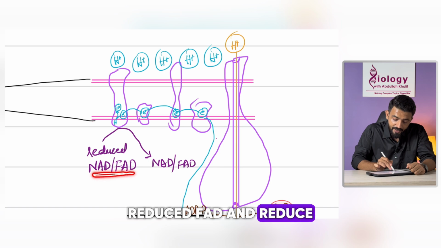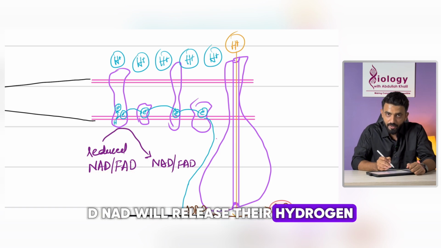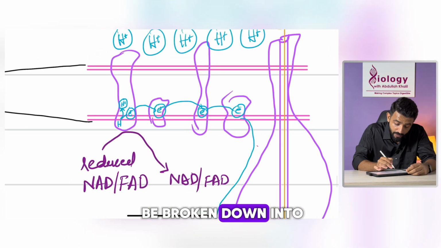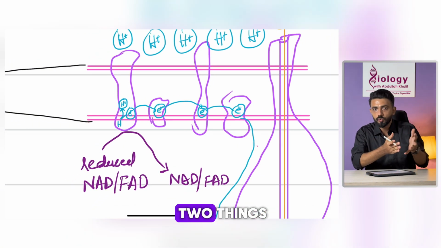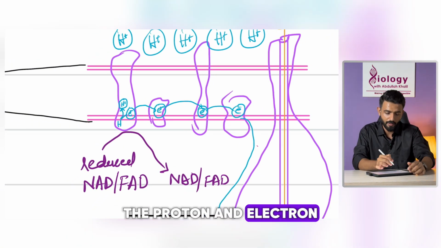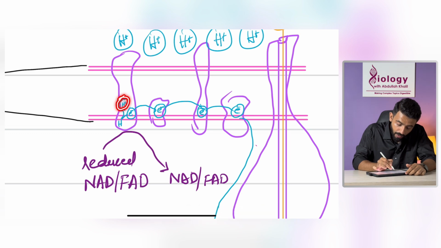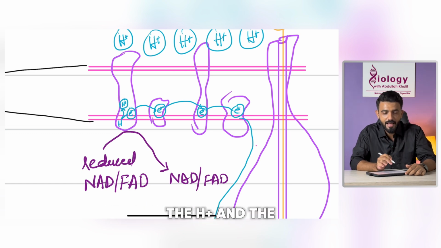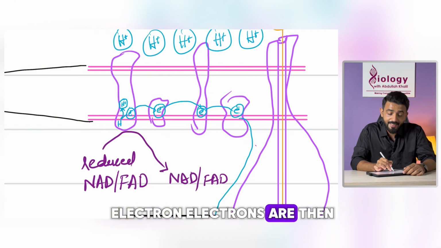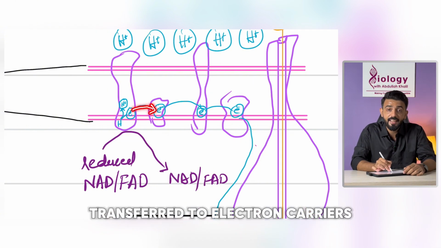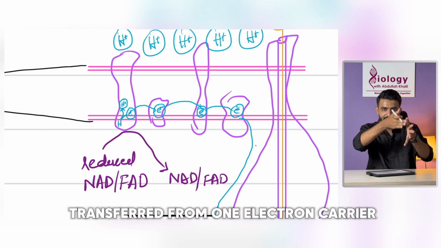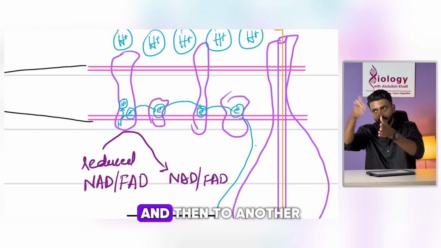Reduced FAD and reduced NAD will release their hydrogen here, and because hydrogen has only two things, the proton and the electron, the hydrogen will be broken down into the H plus and the electron. Electrons are then transferred to electron carriers present here, from one electron carrier to another, and then to another.